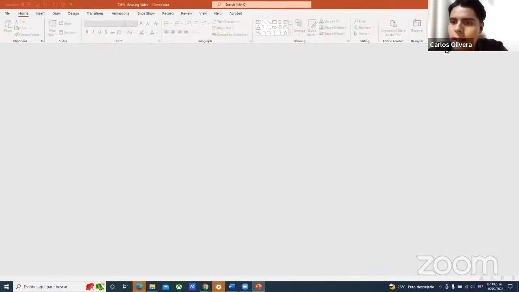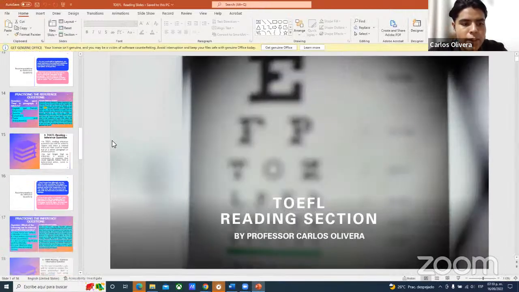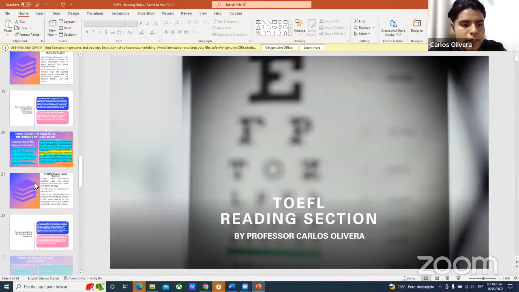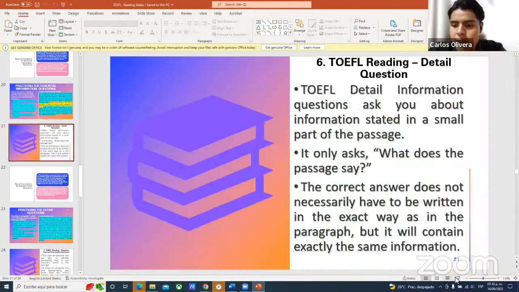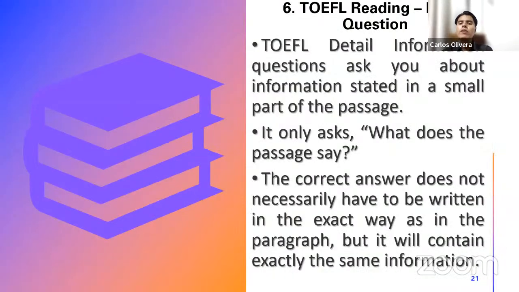But nonetheless, let us continue, as I said, with the reading section and the different types of questions. Yesterday we finished with the 5th type of question, and let us go directly to the 6th type of question, which is called a detailed question. This is actually a very easy question. So let us start. The detailed information question is number 6 in our list of different types of questions.